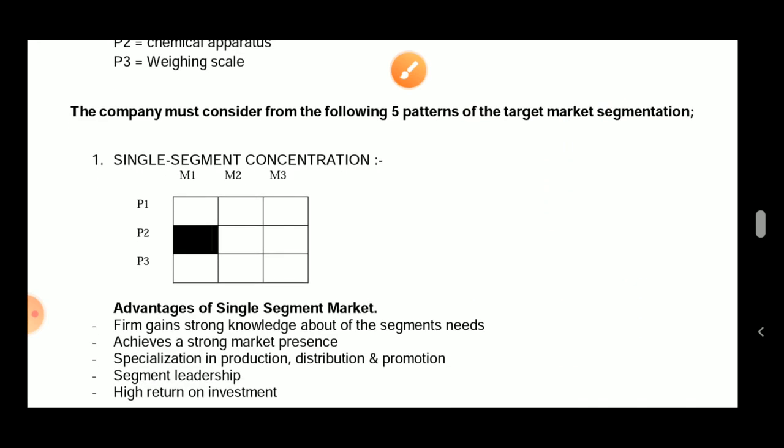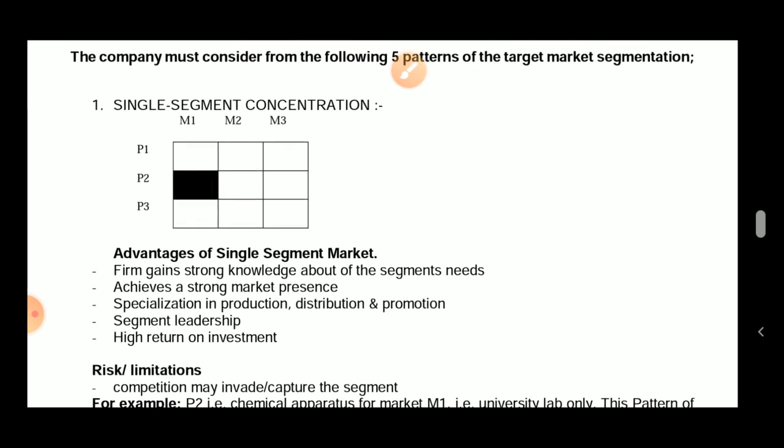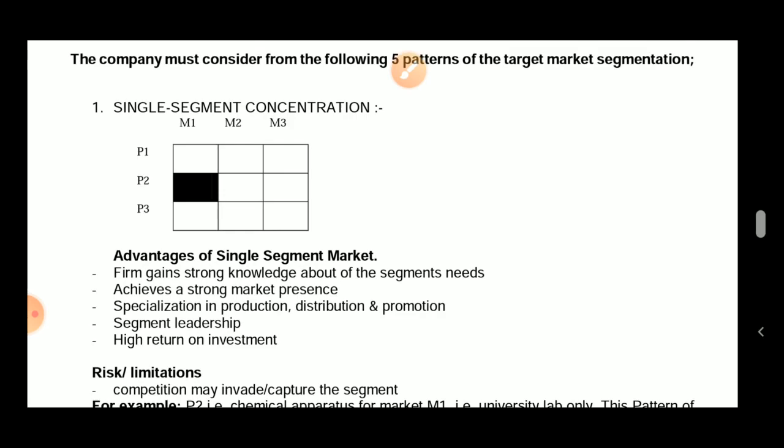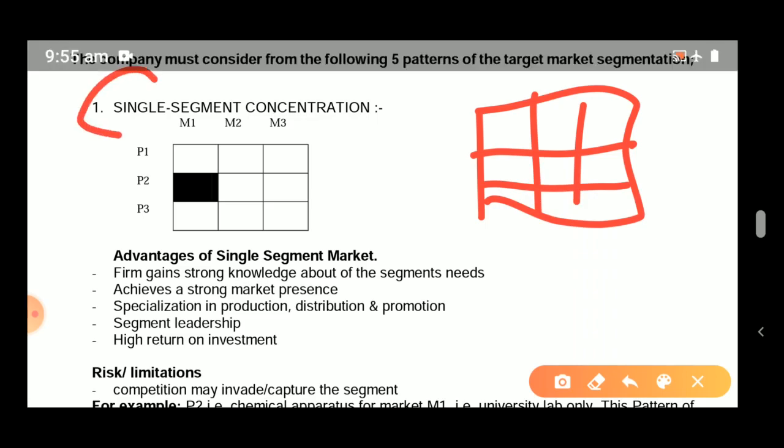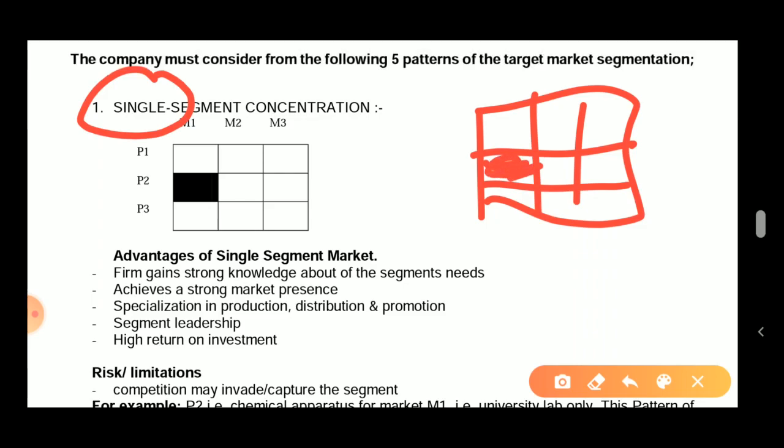So let's talk about this single segment concentration. Now, what is single segment concentration? Here, as you can see, the company has the option that they can manufacture 3 products and they can target 3 markets. But here, the company is targeting a single segment. That is, in our case, the company is targeting P2 and M1. Fine, the company is targeting P2 and M1.